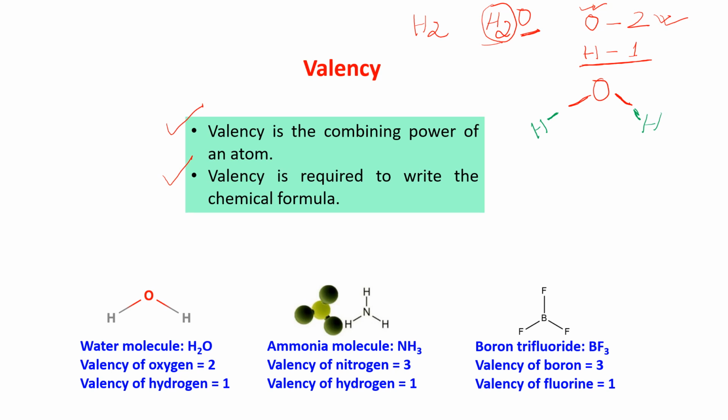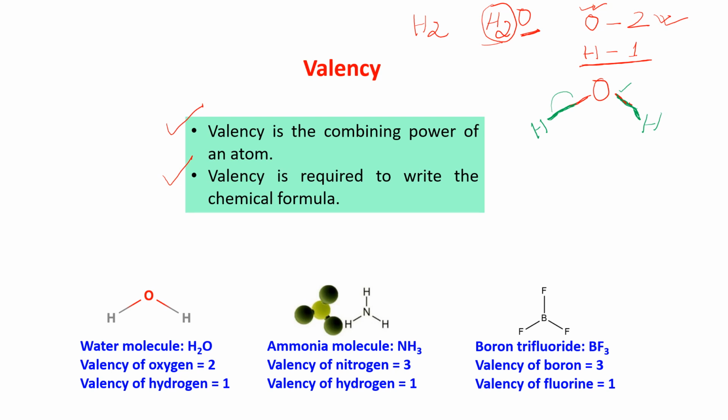Now, this hydrogen will combine with one valency of oxygen. One can hold one only. So they are making what is known as a bond. Here also, this hydrogen with its one hand can hold oxygen, so they are making a bond. Similarly, oxygen with its one hand will hold one hydrogen.